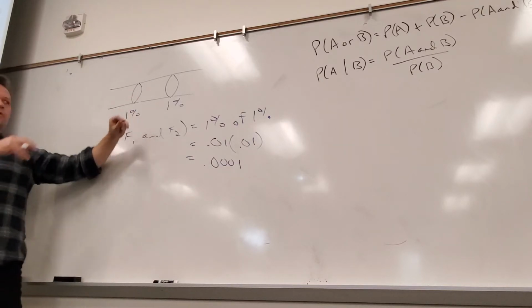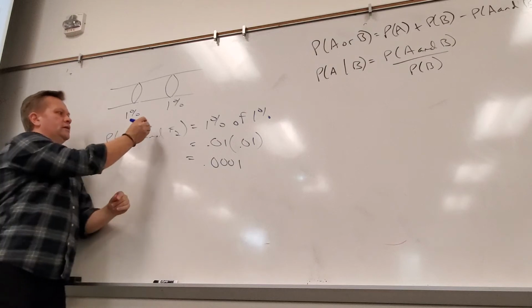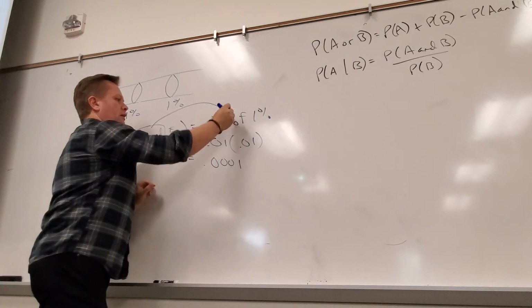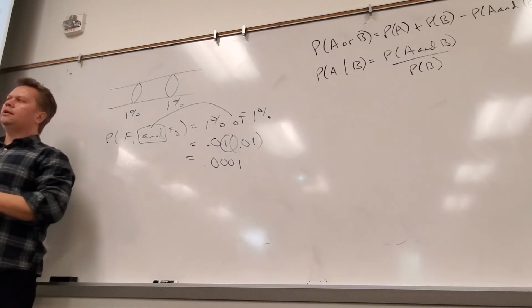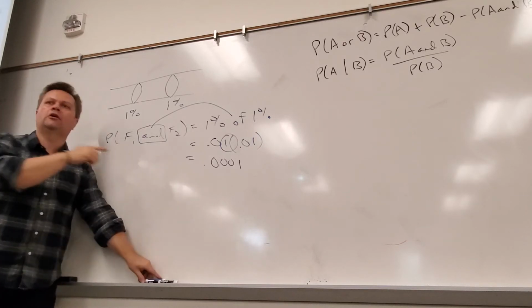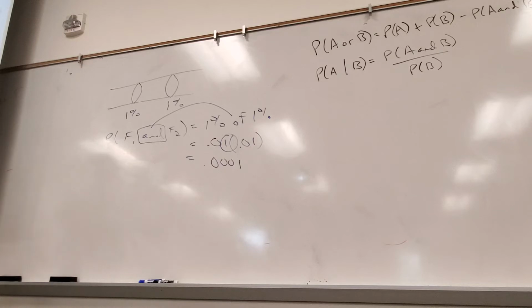All right, so the main thing I want you to realize here is that "and" seems to mean multiply. And the only kind of numbers that when you multiply them, they get smaller are numbers between 0 and 1. So when I multiply two probabilities, the result does get smaller. And what do we say about "and"? "And" should always make the probability smaller because it's more restrictive. You got to do both.